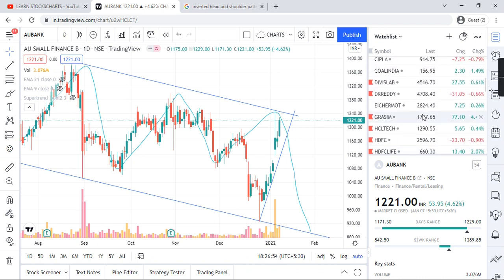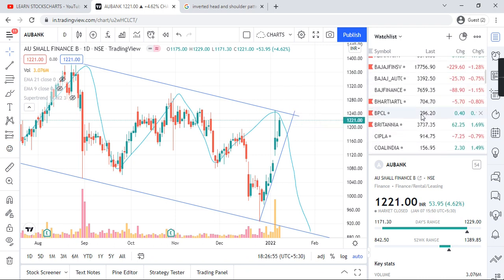Now tomorrow I will do a deeper analysis of all the charts on the daily time frame, to give you an overview of how the Nifty 50 charts might have some patterns or not for the next week, because that might be helpful to you to analyze the charts more deeply.